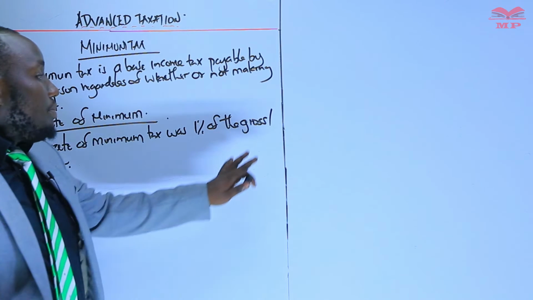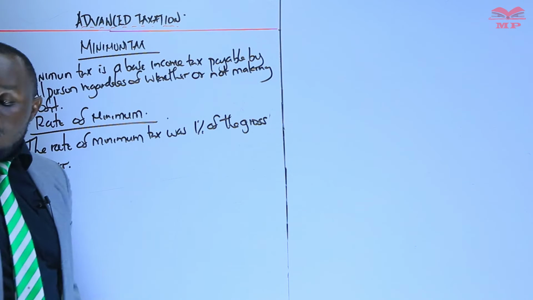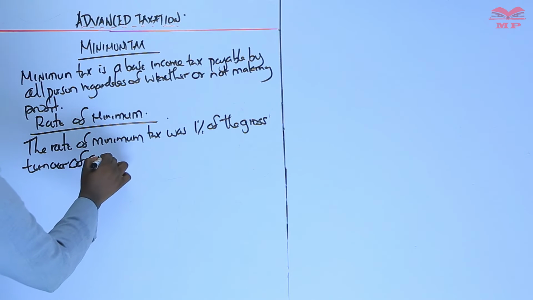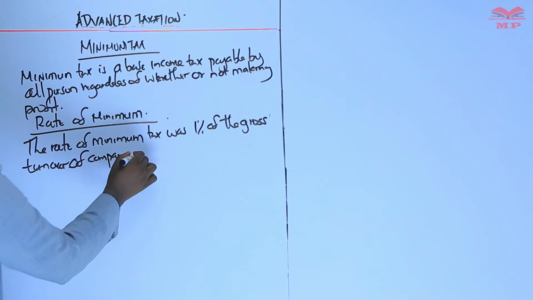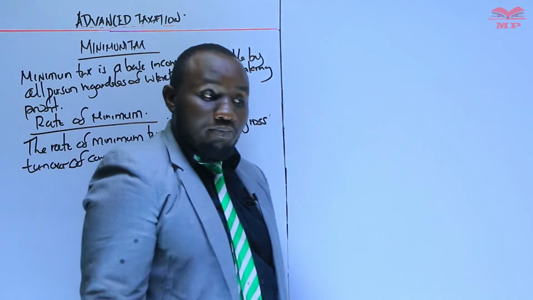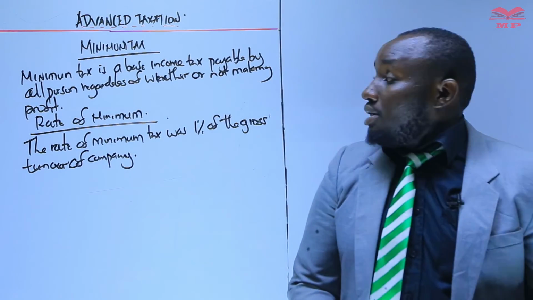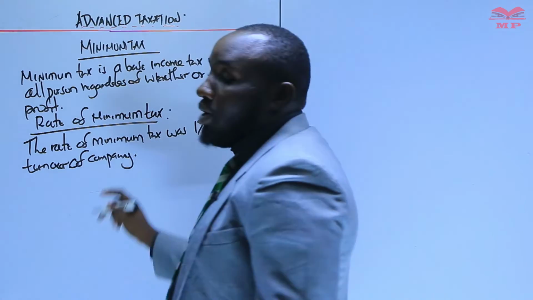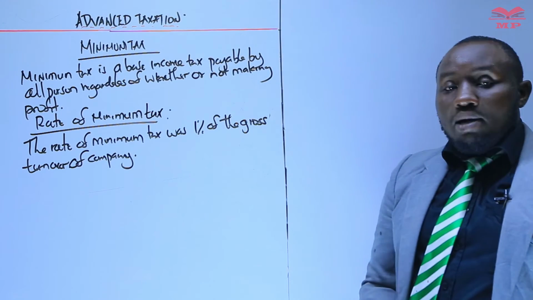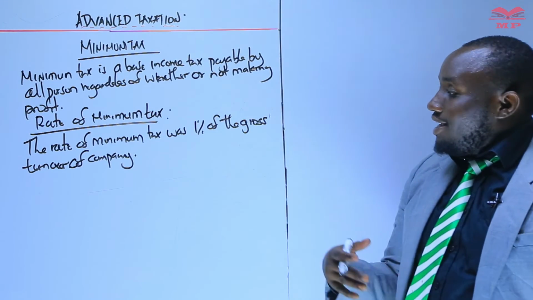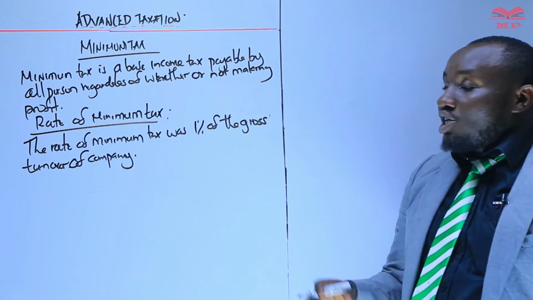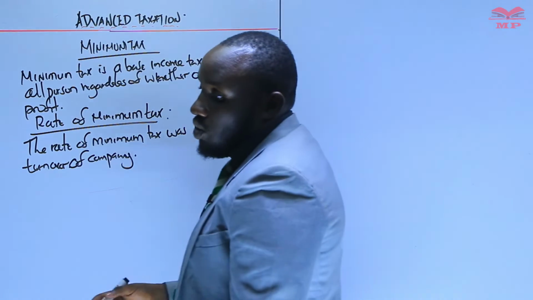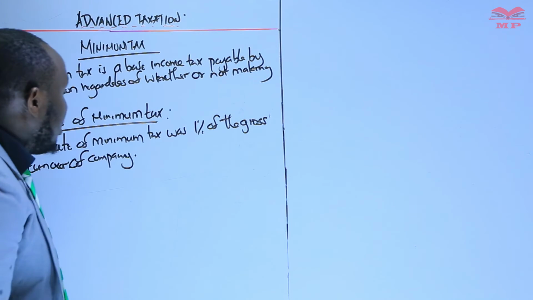Turnover is basically the same as sales, the gross turnover of a company. So essentially, the minimum tax was meant to bring all companies into paying tax. Whether a company was making a loss or a profit, essentially all companies were paying tax.